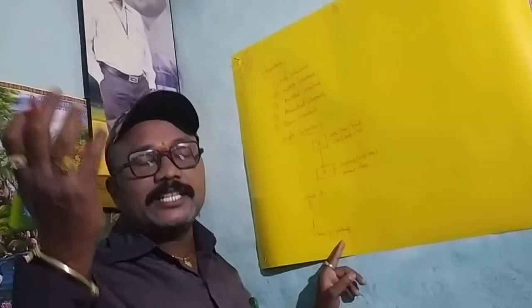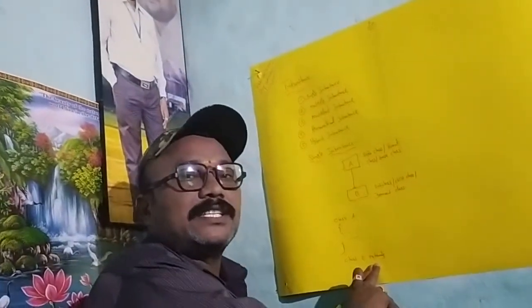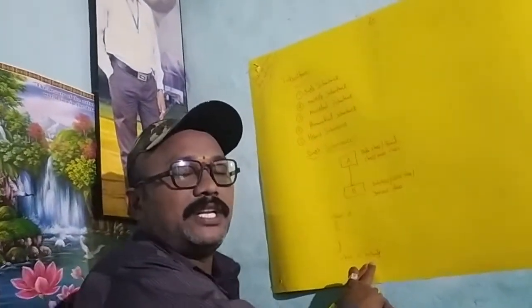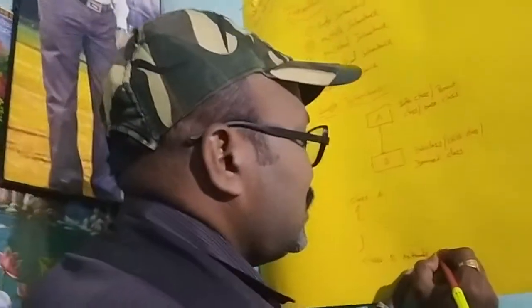Then B extends. My dear students, all of you carefully observe how to acquire the properties, how to inherit the properties, how to access the properties, how to invoke the properties from A to B. Here we are using the extends keyword. Very, very important. Extends keyword. Then mention the superclass.